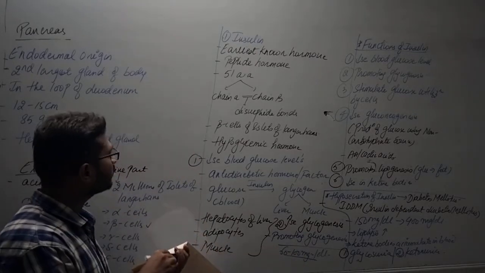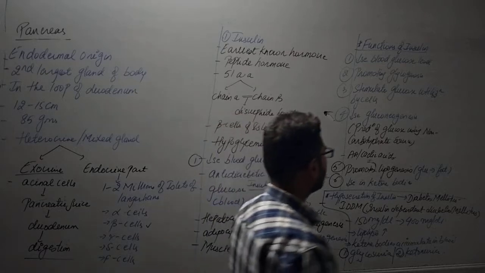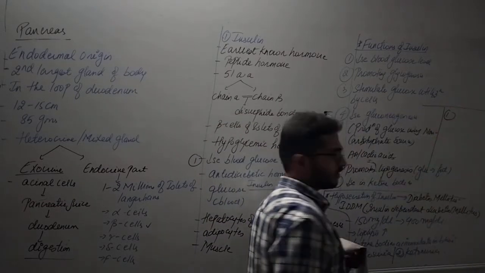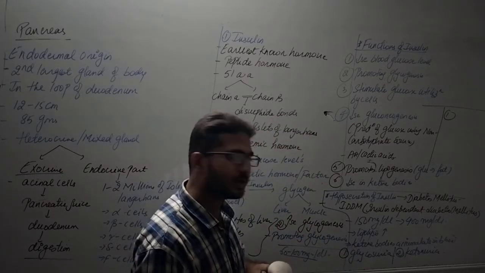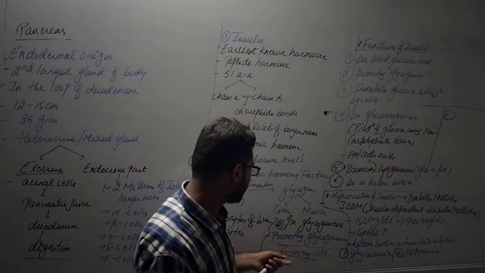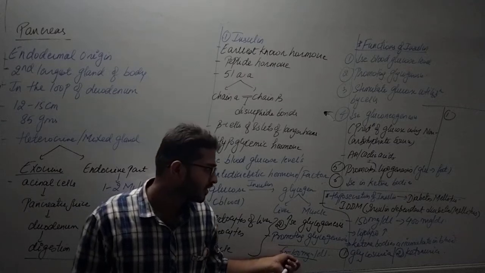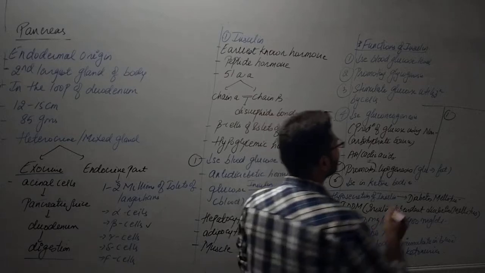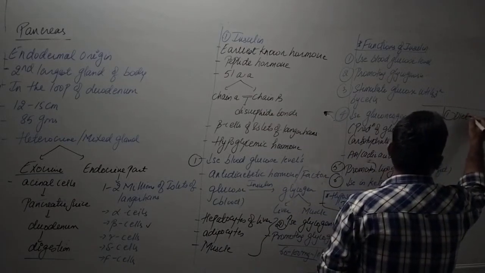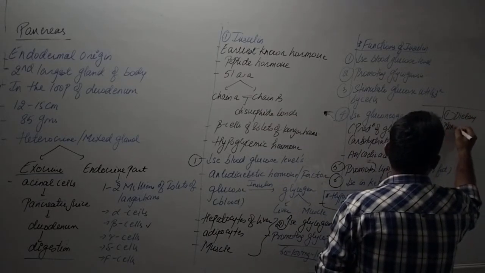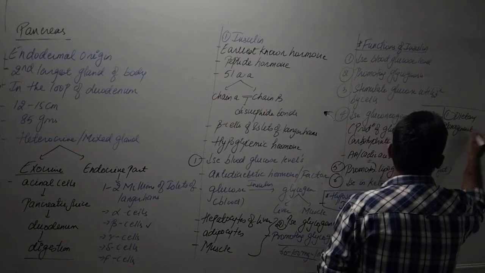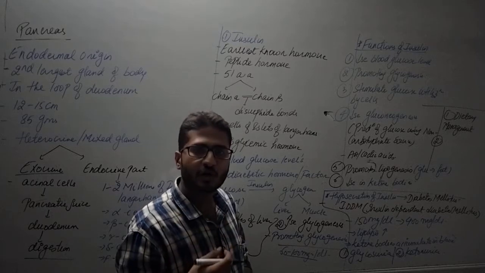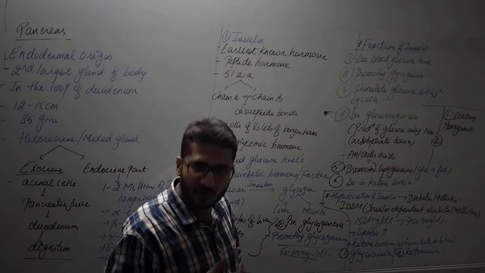Now, if we talk about prevention or treatment, basically the two important things that we need to remember: first and foremost, if the blood glucose level is not that high, say normally 60 to 100 mg per deciliter, and if it is 140, 150 like that, then dietary management can be done, that is control on the diet. We should not take large quantities of glucose or sugar rich, carbohydrate rich molecules.